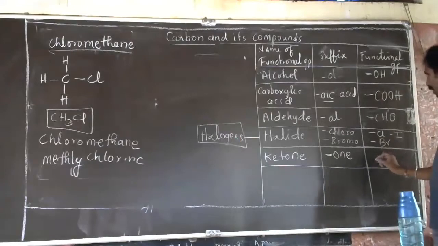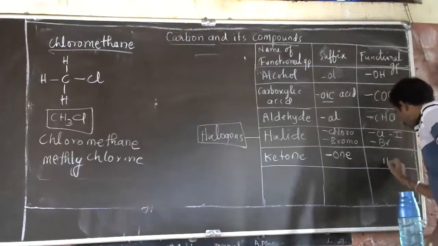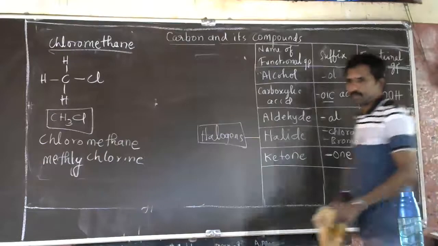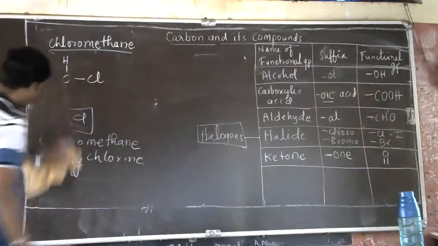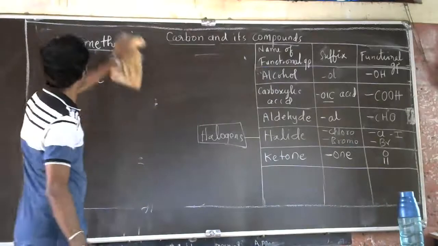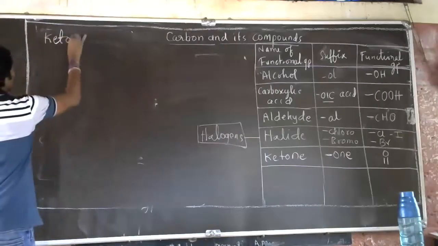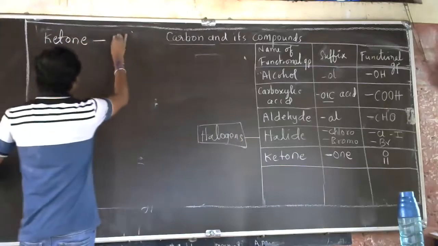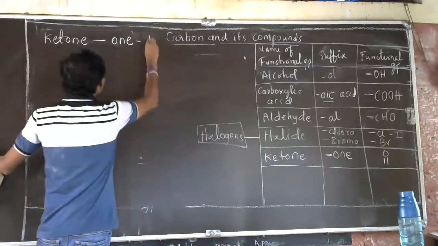So what we are going to represent here is double bond O. We see how it is done. So the ketone group: the suffix used is ONE, and the group is double bond O.